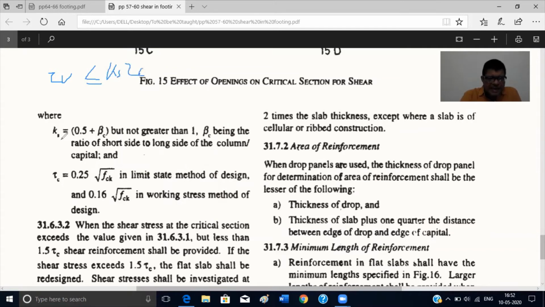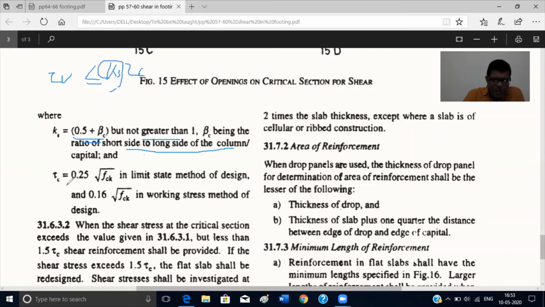What is Ks? Ks is equal to 0.5 plus beta c, but not greater than 1. So the maximum value of Ks is 1, or 0.5 plus beta c, whichever is less. It cannot be more than 1. Beta c means short side to long side of the column. The column has a size, rectangular or square. If it is square, it is 1. If it is rectangular, then short side to long side, which means it will be less than 1. So calculate 0.5 plus beta c. If the value is less than 1, take that value. If it is greater than 1, take the value as 1.